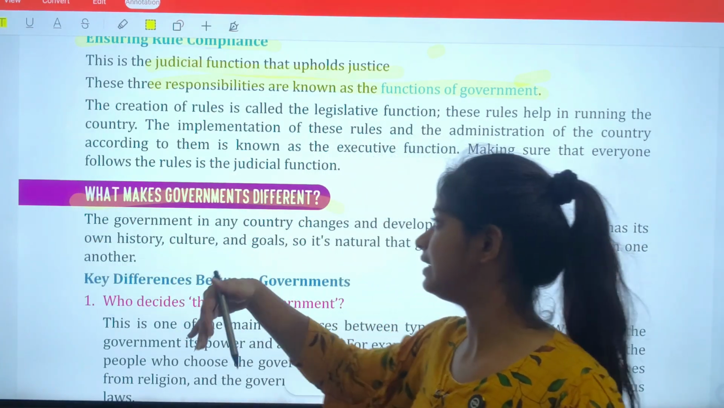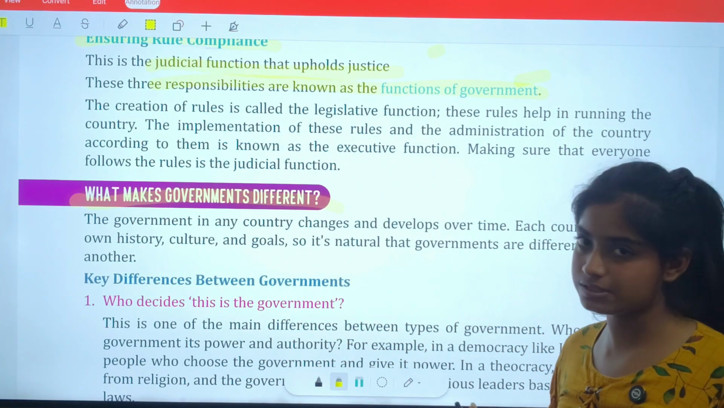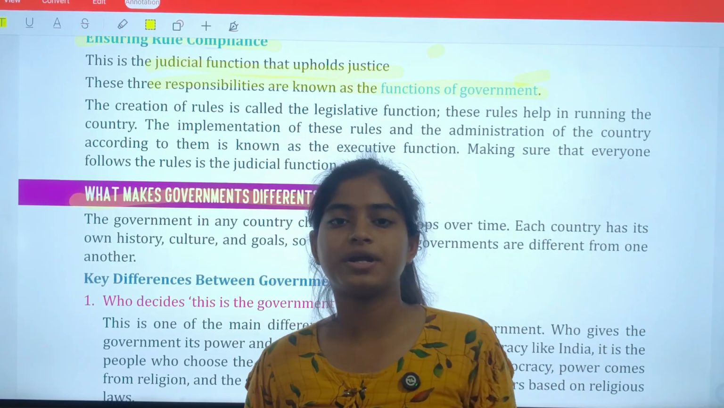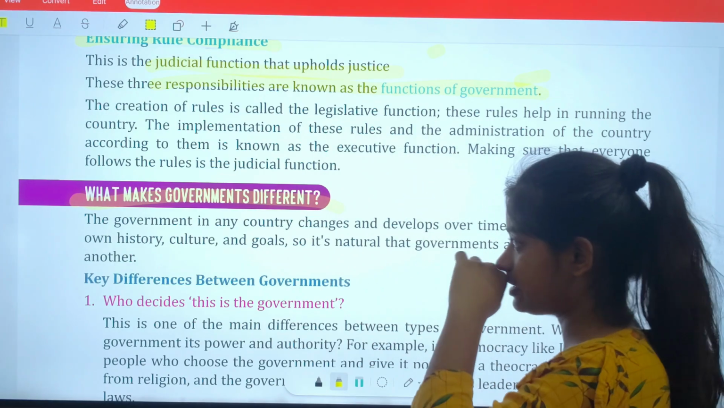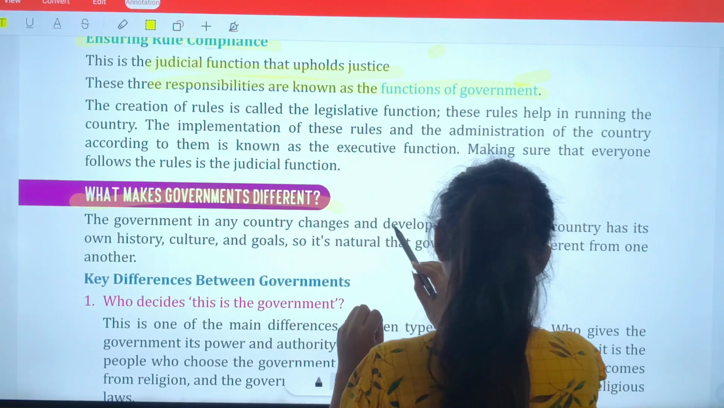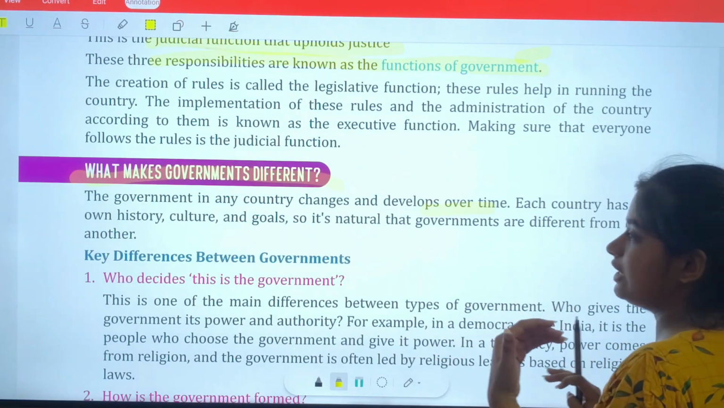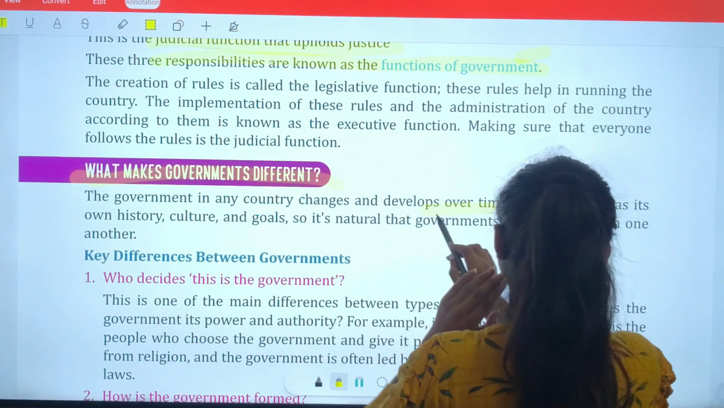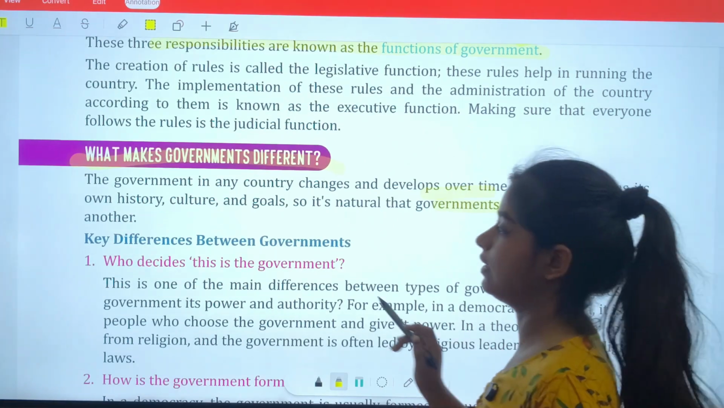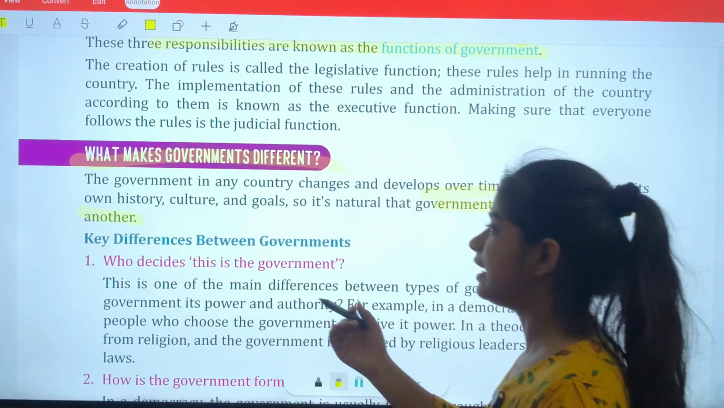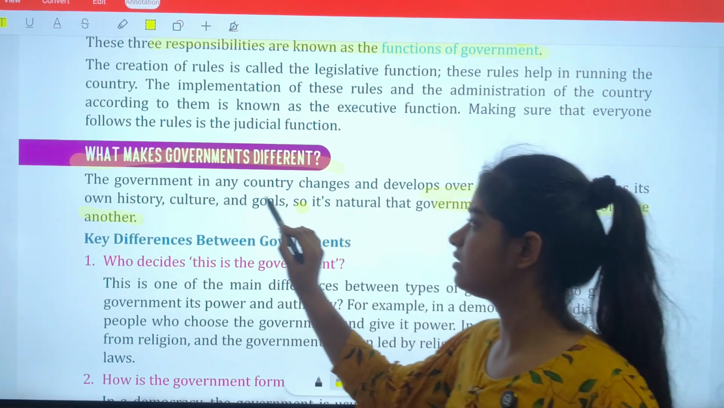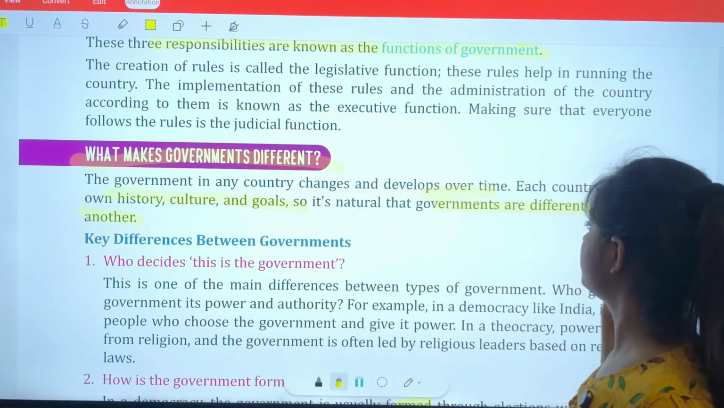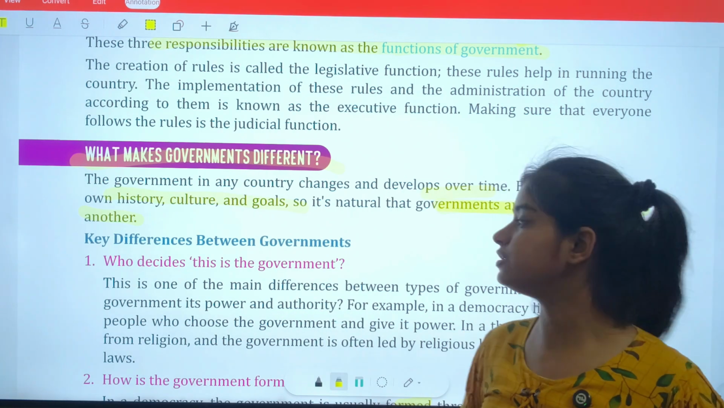That means governments are different. We have discussed at the beginning of the chapter how different kinds of democratic governments are different. This is because governments in any country change and develop over time. Each country has its own history, culture, and goals, so it is natural that governments are different from one another. I have already explained that the culture, goals, and history of every country are different, so it is possible that the governments of every country may be different.